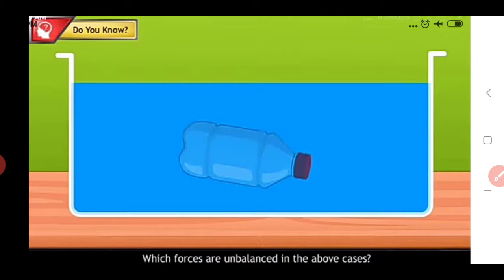So the first two conditions have unbalanced force. And in the last condition, that is the third condition, the gravitational force and buoyant force have equal magnitude, and due to this the bottle will float inside the water.